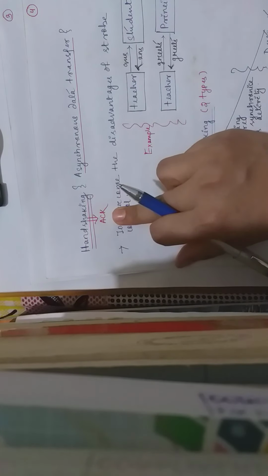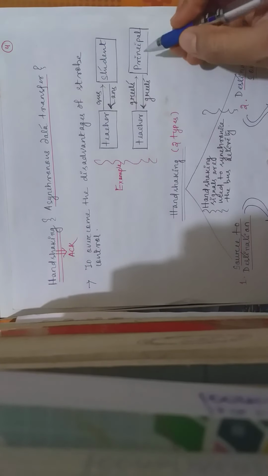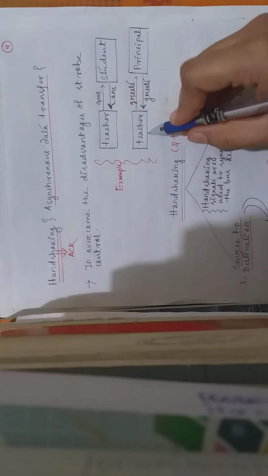As per our question, we want to know about handshaking data transfer. That means handshaking belongs to the asynchronous data transfer, and what is that handshaking mechanism? Here the handshaking in asynchronous data transfer generally refers to an acknowledgement. Suppose we take an example, like in a school, a teacher greets the principal, yes, good morning sir. The principal also greets the teacher, yes, good morning. This is one example of handshaking.